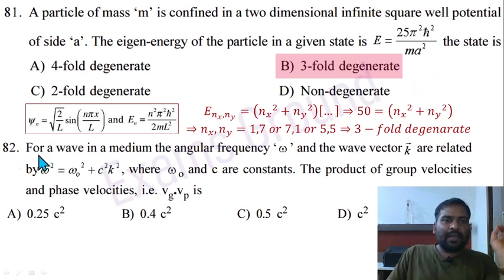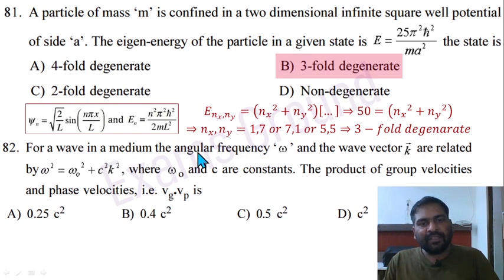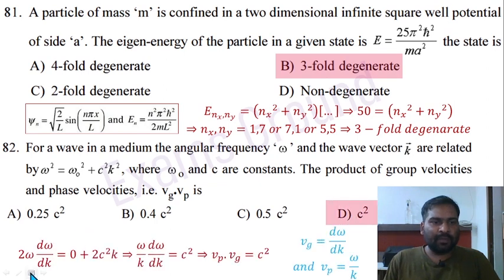Question 82. For a wave in a medium, the angular frequency omega and the wave vector k are related by omega square equal to omega naught square plus c square k square, where omega naught and c are constants. The product of group velocity and phase velocity Vg into Vp is. So just use the formula for Vg. Vg equal to d omega by dk, phase velocity Vp equal to omega by k. Take the derivative: 2 omega d omega by dk equal to 2 c square k.